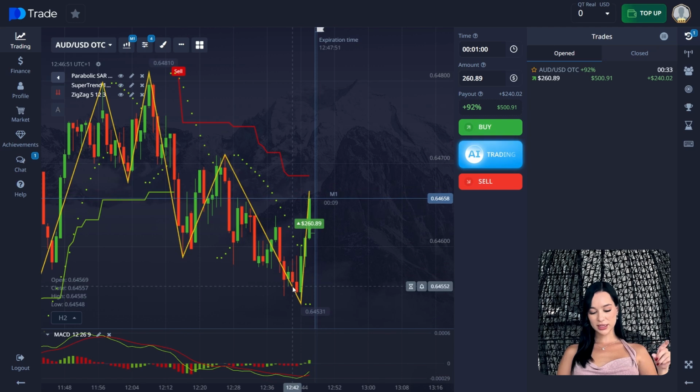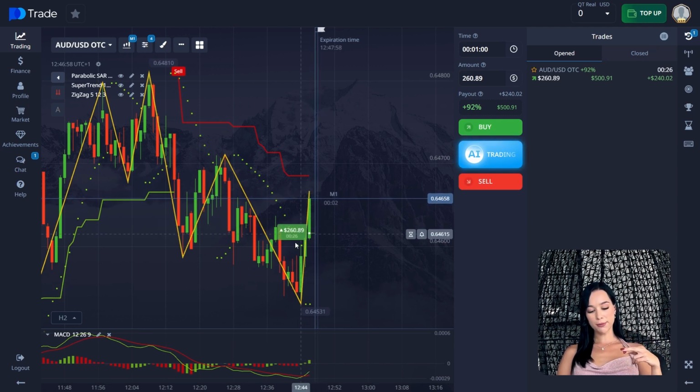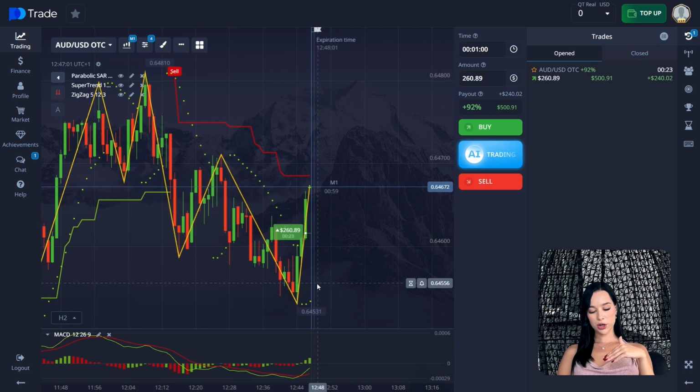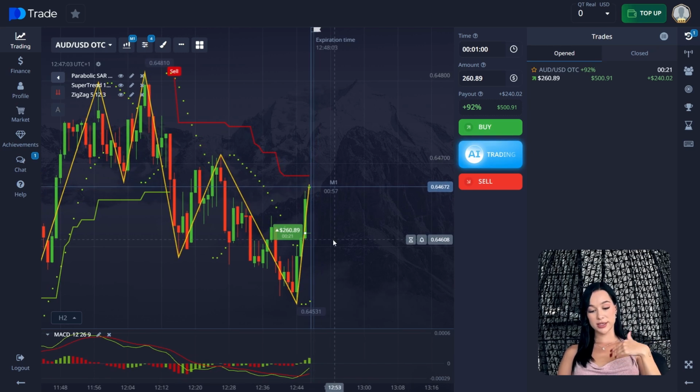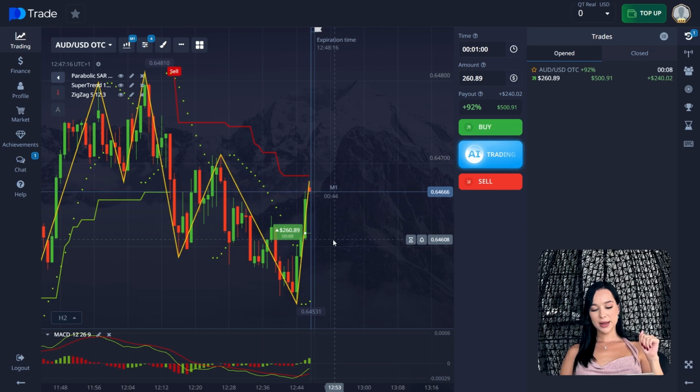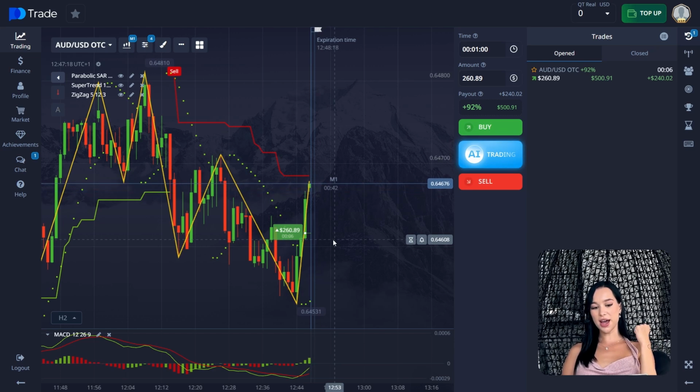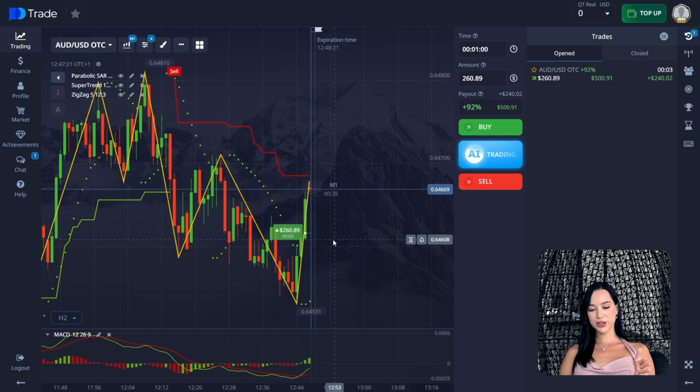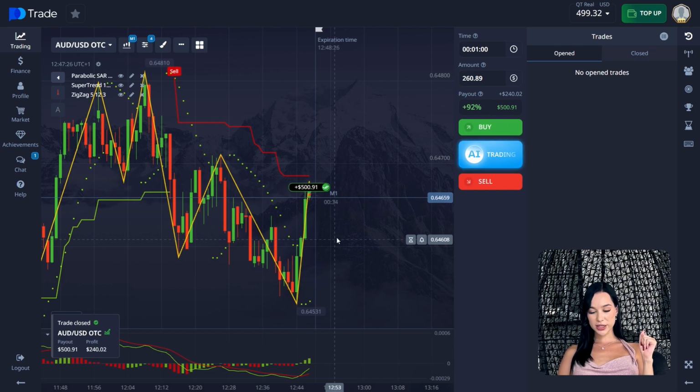On the MACD indicator, we can see that the last pin bars are green. They are above the zero level. Two lines of MACD are crossing each other and going up in the same direction. Parabolic SAR green points are below our chart and moving from bottom to top, so it's also a buy signal. The zigzag line is moving in the upward direction as well. The only indicator that isn't giving us a signal here is the super trend. Super trend is actually really slow, and it gives a signal only when the trend has definitely changed from upward to downward already. Here it's only the start of this, so that's why. It's 1 second till the end of the trade, and we close this trade successfully as well.